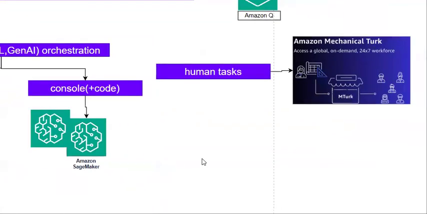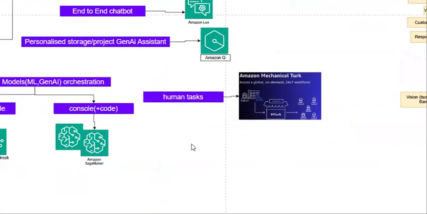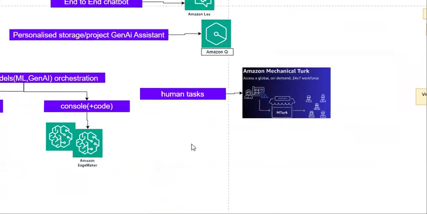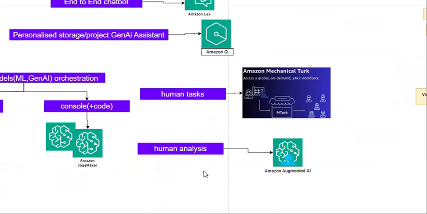So after creating your model, or after getting the response from your model, in order to check your model response against the human response, like how that response will be. So for that groundedness check, for that human analysis task, we have one more AWS service, that is Amazon Augmented AI. So this contains this as one option.